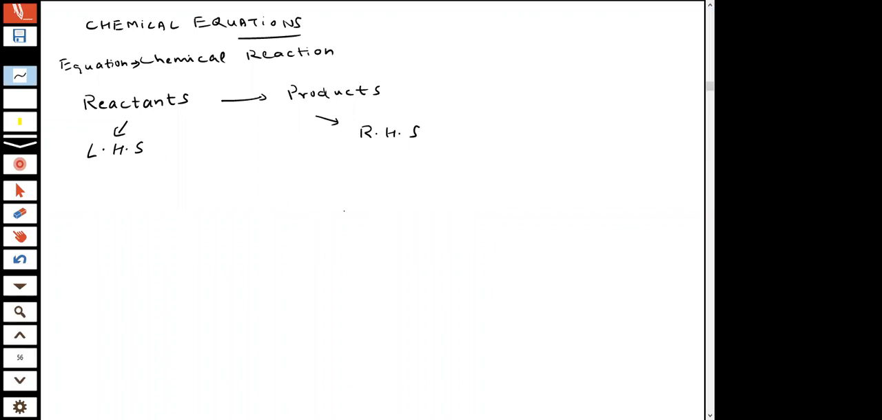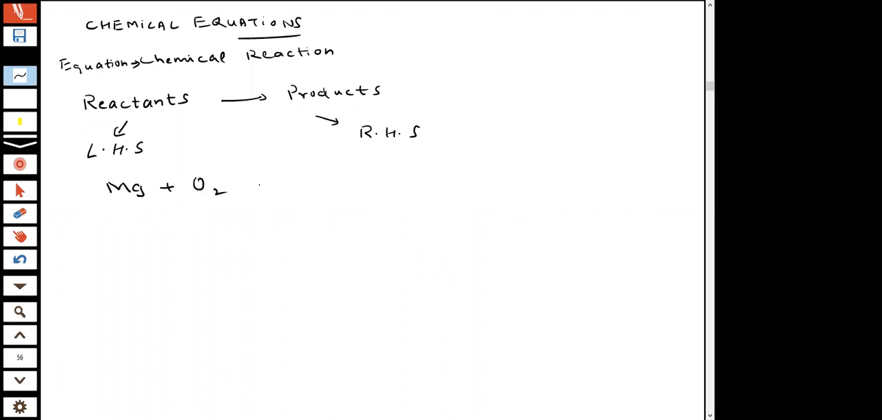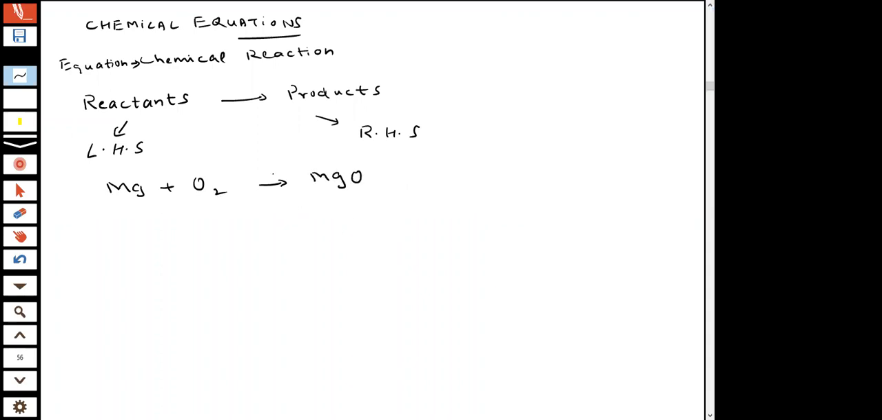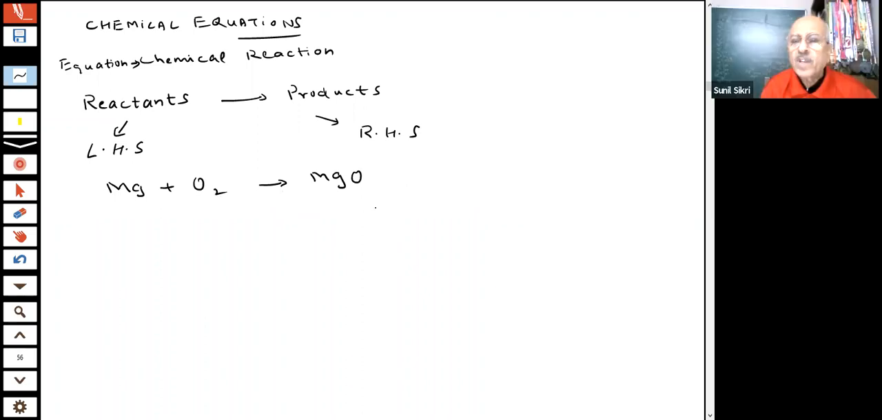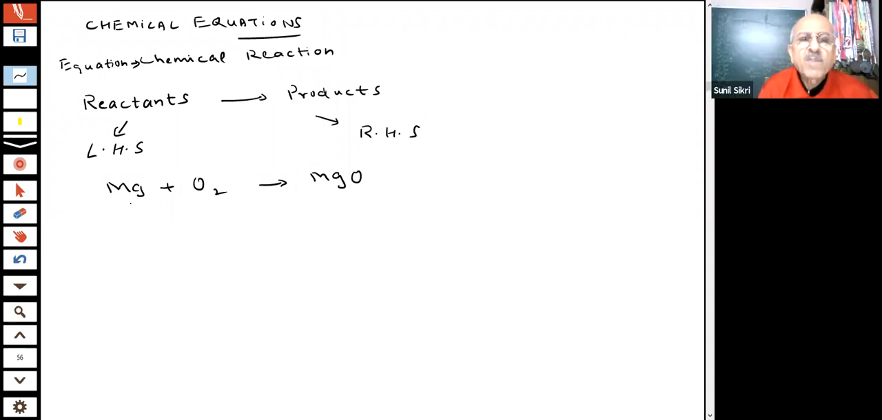For any change, just now you said that magnesium reacted with oxygen, and I say write the equation. This is the chemical equation of the reaction which took place. Every reaction has an equation. I will write the symbols. This is the symbol of magnesium, oxygen, and products.